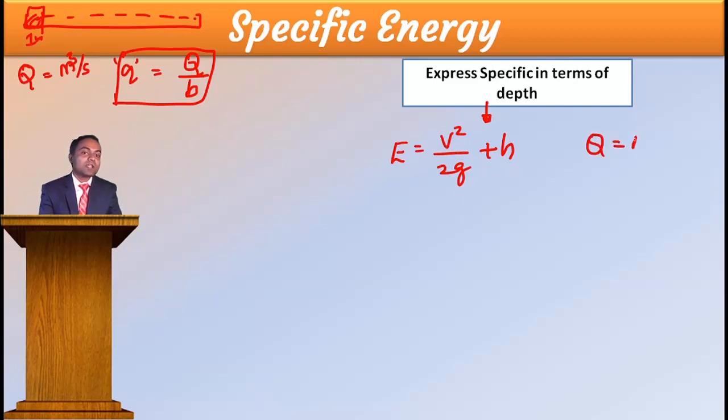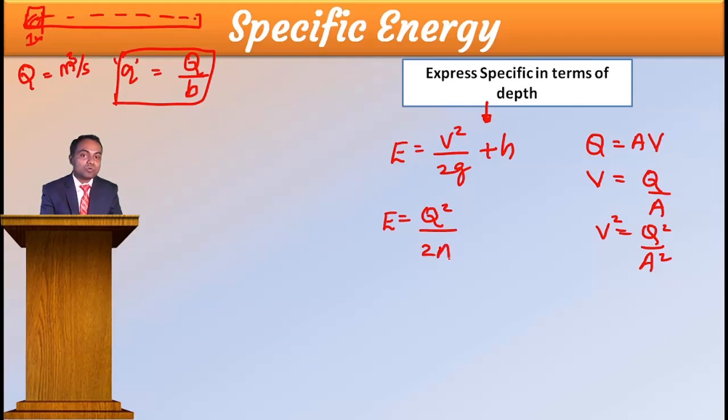Q equal to A into V, then V is equal to Q divided by A. Then V square is equal to Q square divided by A square. Then I will write E is equal to Q square divided by 2 A square g plus H.